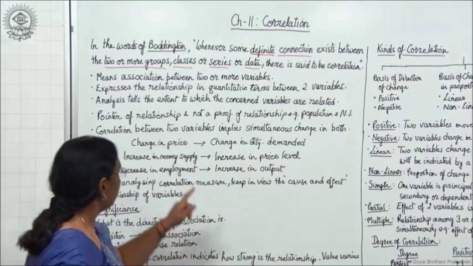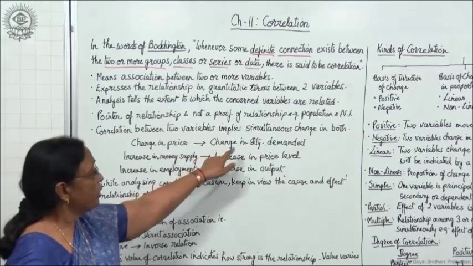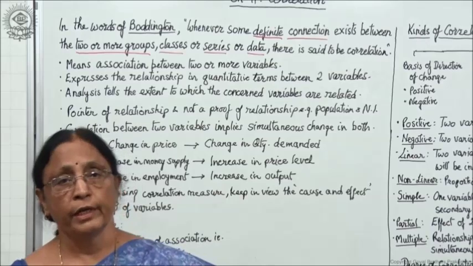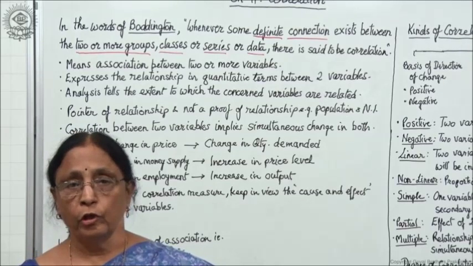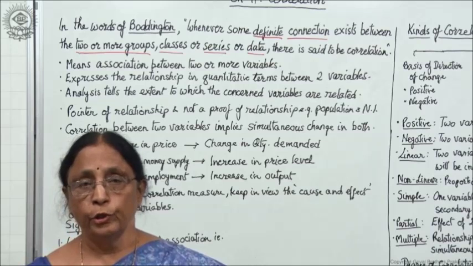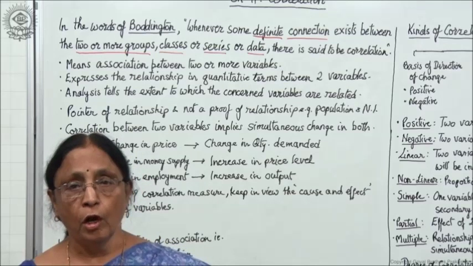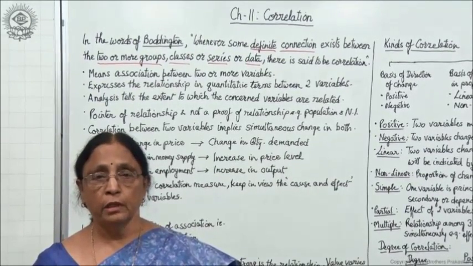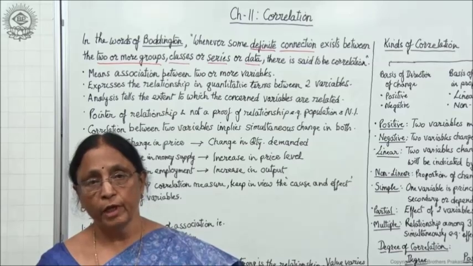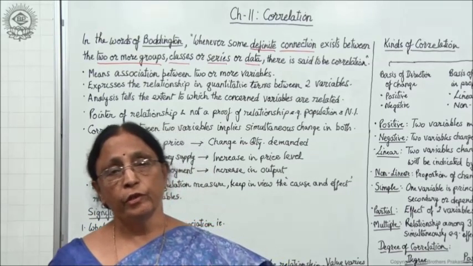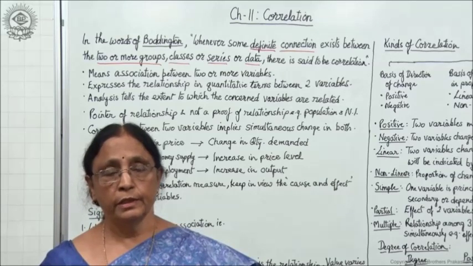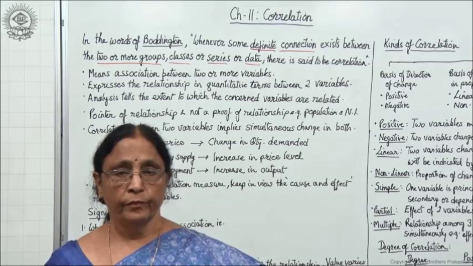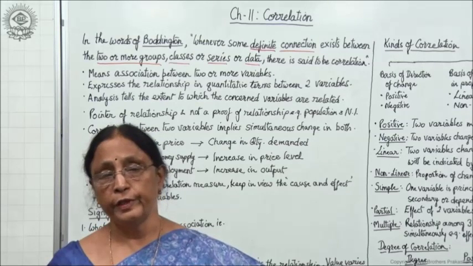Now let us take the example: change in price, change in quantity demanded. Whenever the price of commodities in the market changes, though you have not learned about the law of demand, you know the meaning of demand. That means how much people are demanding, the quantity demanded in the market. By general observation we see that whenever the price of commodities increases in the market, the demand is bound to decrease.